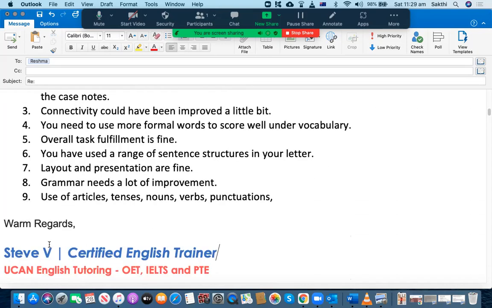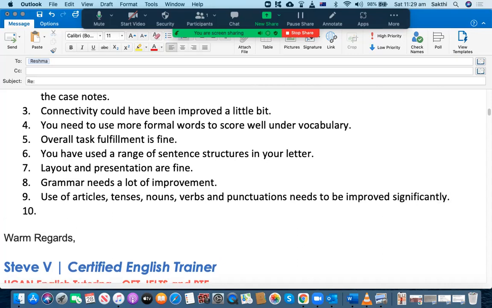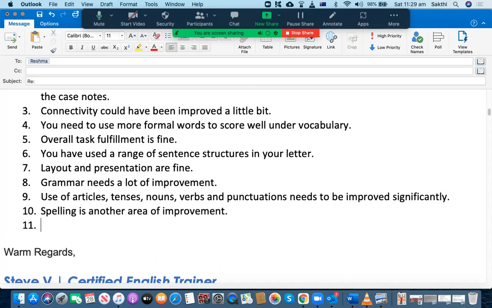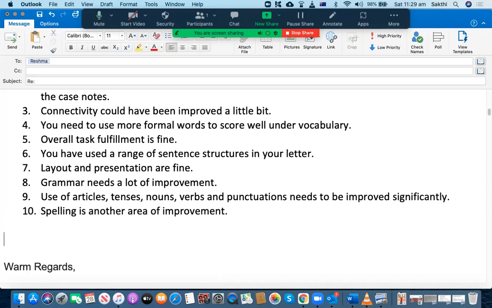Punctuation needs to be improved significantly. The way you are writing is not good. And then spelling is another area of improvement. Everything else is okay, but you have already committed so many grammatical mistakes, I think more than 26.